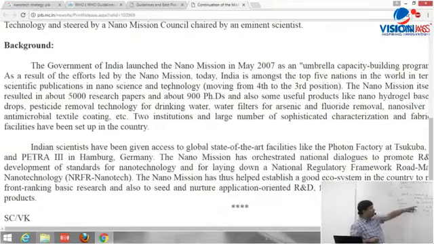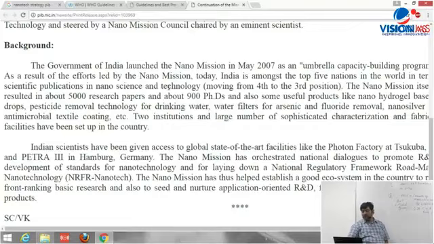What is said? 2007. I mentioned that this is the launch of the program, 2007. The background information: 2007 is an umbrella capacity building program. As a result of the efforts, today India is among the top 5 nations in the world in scientific publication in nanoscience and technology. Now this PIB is a 2014 release. But in 2016, the PIB says 3rd rank. So the 3rd rank means a lot of things there. Moving from the 4th to the 3rd position, very clearly given.